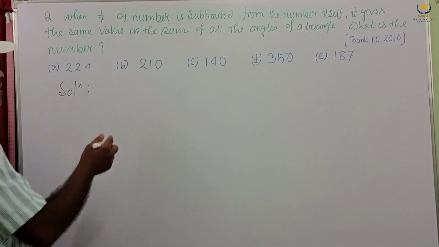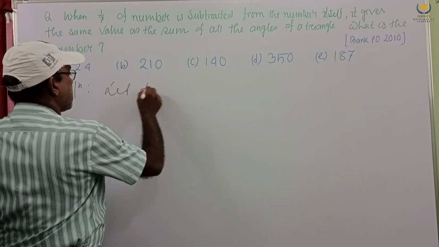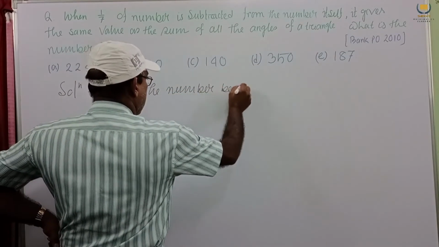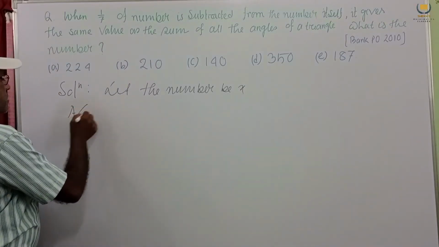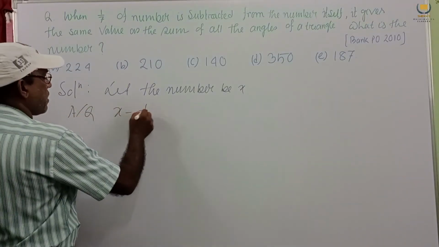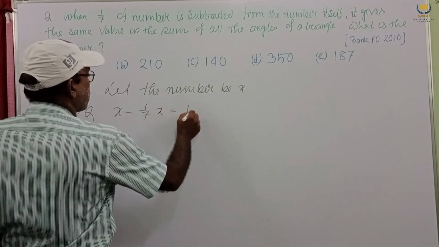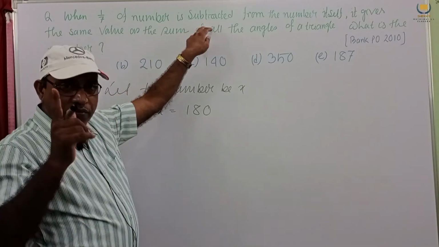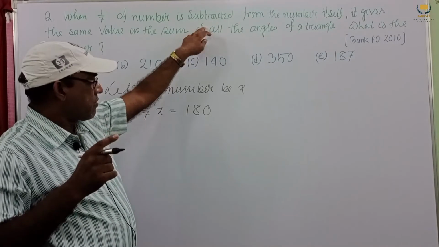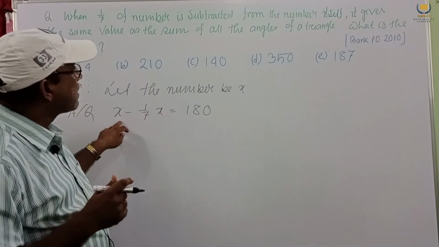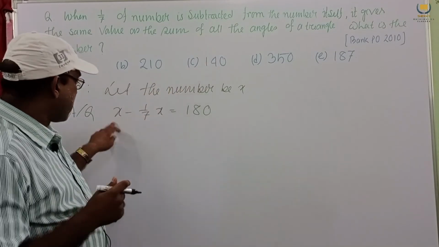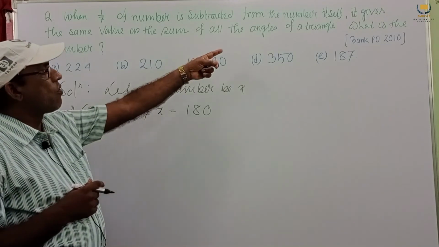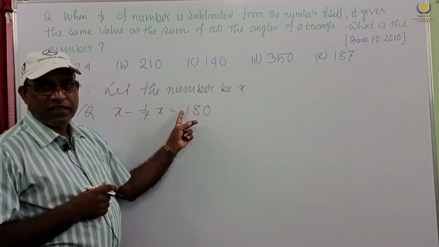One number we have. Let the number be x. According to the question, x minus 1 by 7x equal to 180. When 1 by 7 of a number is subtracted from the number itself, the number is x, we subtract 1 by 7x. Then the answer is the sum of all angles of a triangle. All angles of a triangle is 180 degrees.